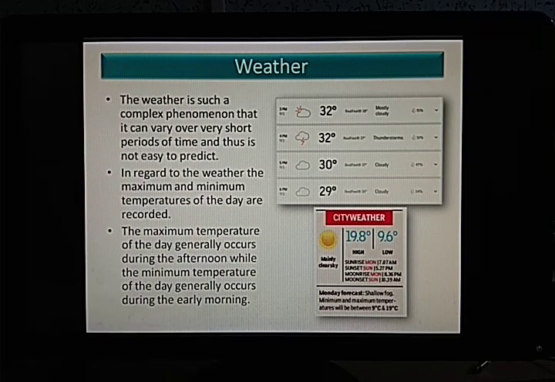When the maximum generally occurs during the afternoon, it is really very hot. If you compare it with the morning sun, during the afternoon the weather is really hot, especially during the summers. And during the early mornings, it is much cooler. That's why during the early mornings the sleep is very good, because the weather is very cool.